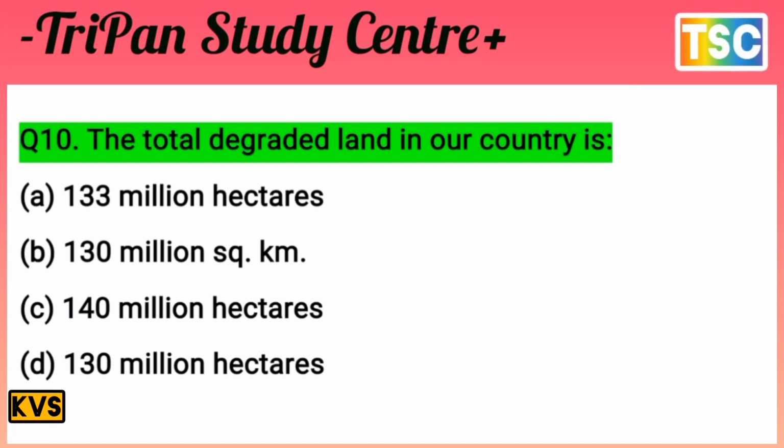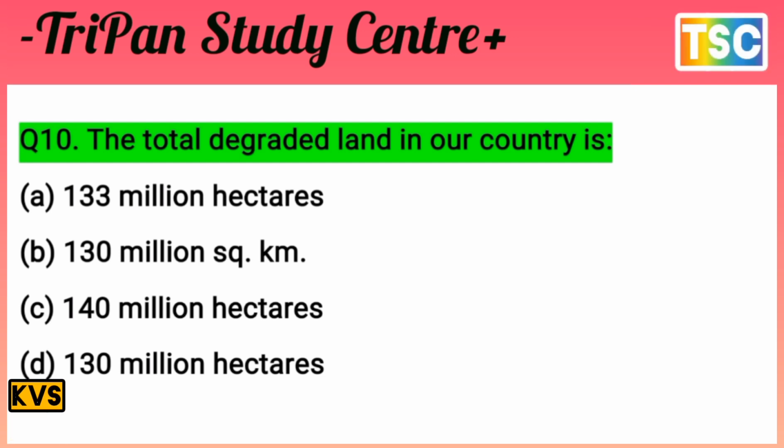You must have thought of your answer. Let's see what is our answer for this question. That's important. First of all, use the elimination method. Options A and B are directly eliminated because 130 million square kilometer is not applicable here. The answer is 3, but the answer here is 1.